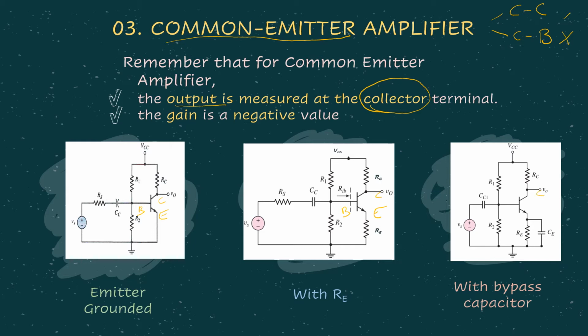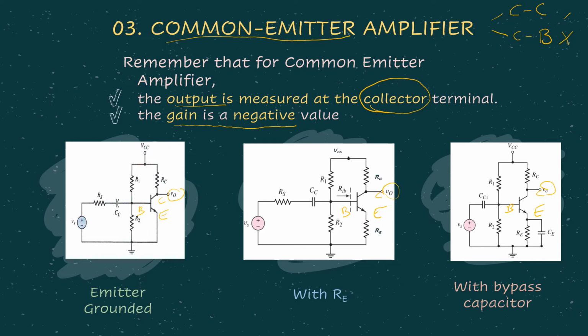So the basic thing about common emitter is the output is collected at the collector terminal. As you can see here, we have v0 where we measure the output, and here also at the collector terminal, and here also, indicating a common emitter amplifier. Related to this amplifier, the gain is always negative, meaning it is amplifying the signal, but obviously in a reverse polarity.